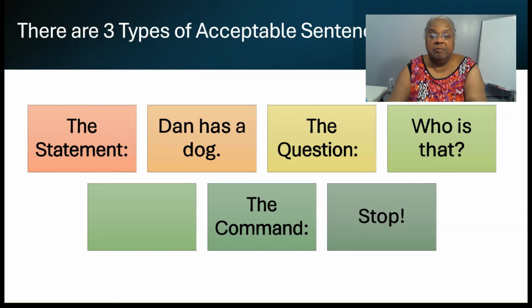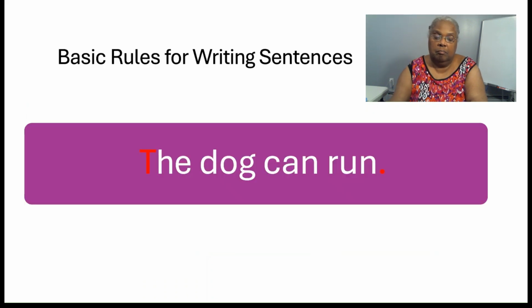There are three types of sentences that are acceptable. They are the statement, the question, and the command. When forming sentences, there are some basic rules that we must follow. The words at the beginning of the sentence must begin with a capital letter, whether it is a proper noun or not, and must end with a punctuation mark.